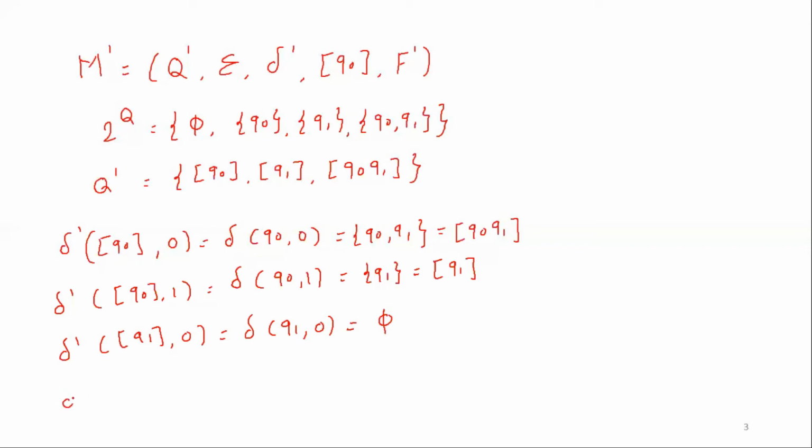Then delta dash of Q1, 1 is equal to delta of Q1, 1. Now Q1 state for the input 1 will go to Q0 and Q1, and in DFA it is represented as Q0, Q1.